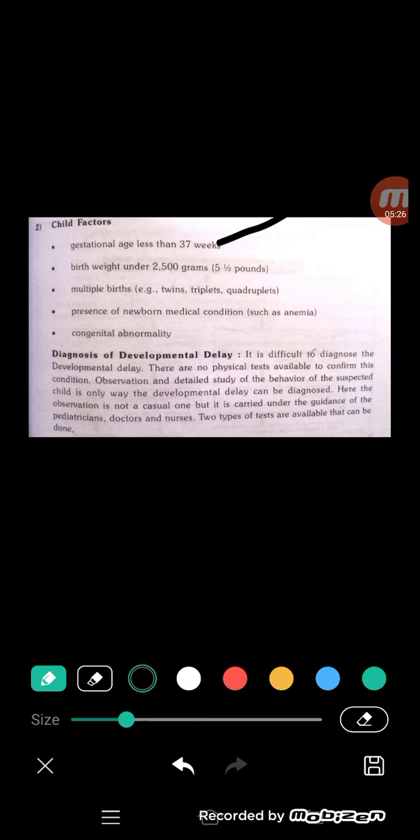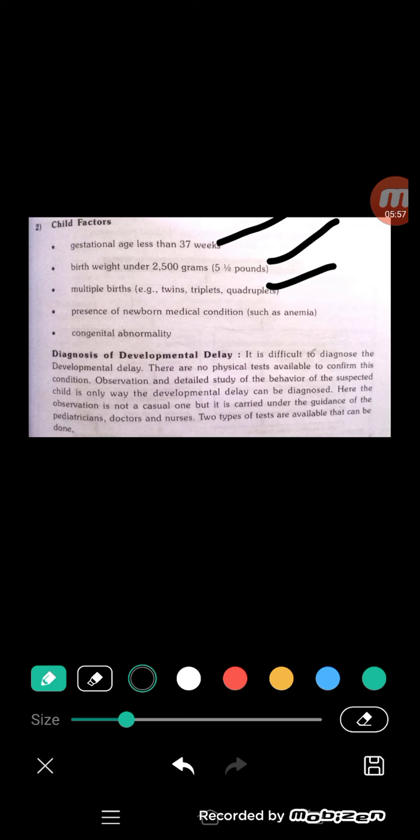And the next one, birth weight 2500 grams, which means 2.5 kgs. After delivery, the normal baby weight is 2.5 kg to 3 kgs. If these values decrease, it leads to developmental delay. And multiple births, meaning twins, triplets, and a number of babies present in the mother's womb, after delivery these types of disorders are presented.